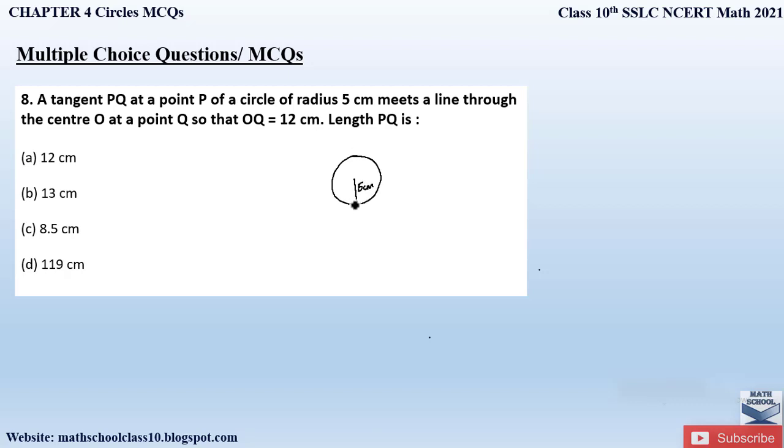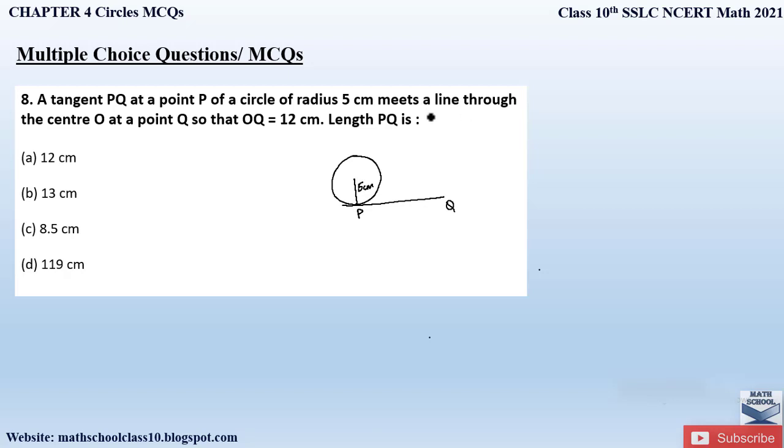Okay, so we will draw a tangent. The tangent is always perpendicular to the radius. Let us name this tangent as PQ. They have given us a tangent PQ at a point P of a circle. From this point P of the circle, there is a tangent PQ.